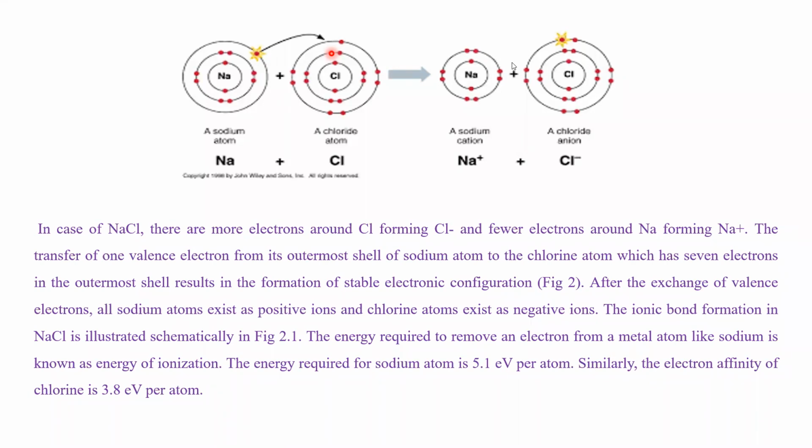The energy required to remove the electron from an atom is known as ionization energy. Here, the ionization energy is the amount of energy required to remove one electron. This energy is 5.1 electron volts per atom. Similarly, the electron affinity of the chlorine atom is 3.8 electron volts per atom. In this way, the positive and negative ions are coupled with each other. Electrostatically attracted bonds are formed due to the stable configurations. This type of bond formation is called ionic bonding.